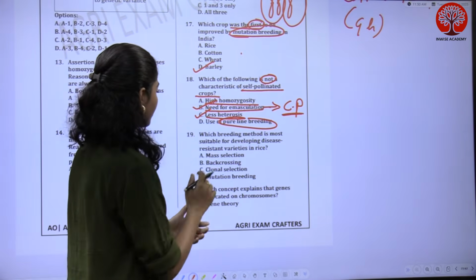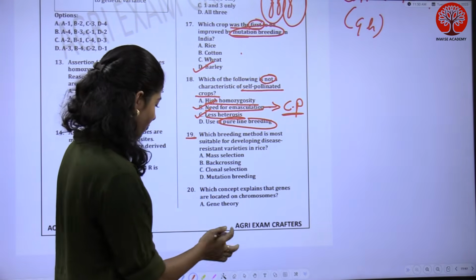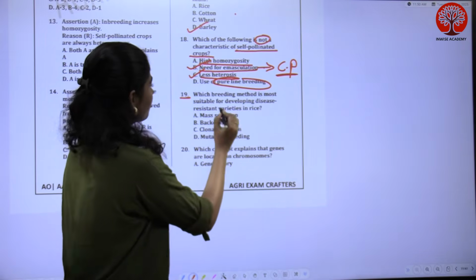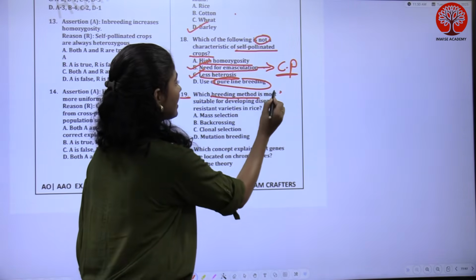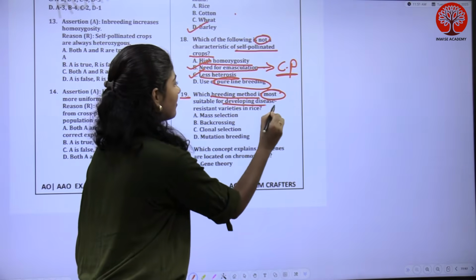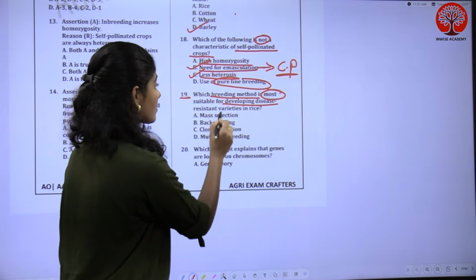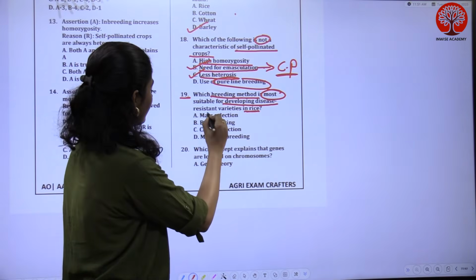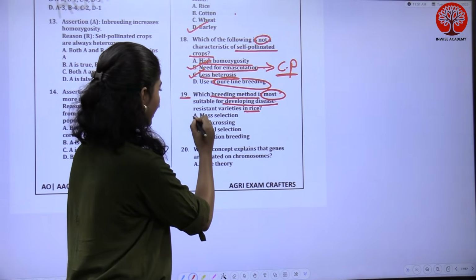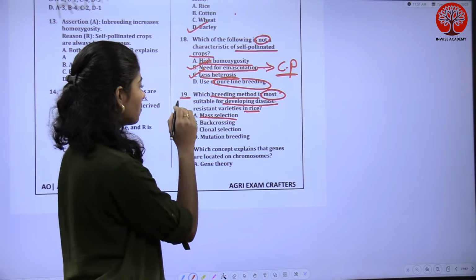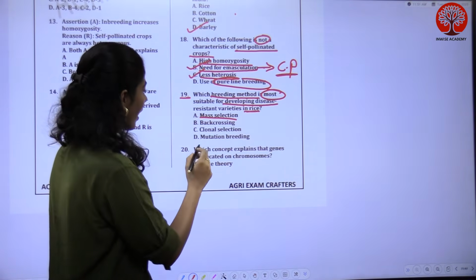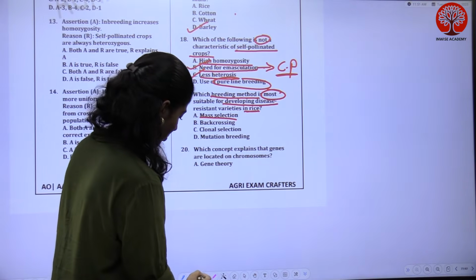Okay, next question is, which breeding method is most suitable for developing disease resistant varieties in rice? Option A is mass selection, option B back crossing, option C is clonal selection, and option D is mutation breeding.